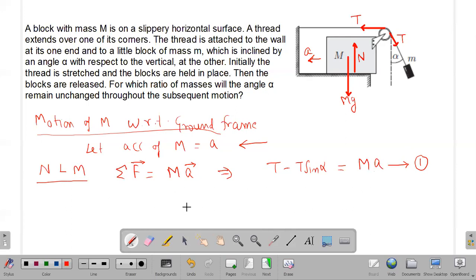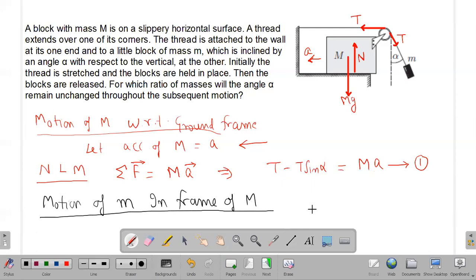Now for the mass small m, I will consider the motion of mass small m in the frame of the mass capital M, that is the bigger frame. If I choose the capital M mass, the bigger block, as our frame of reference for considering the motion of small m, then what kind of motion small m will have is according to the given conditions. They are saying that the angle alpha does not change. The angle alpha remains unchanged. That is the key point of this question.